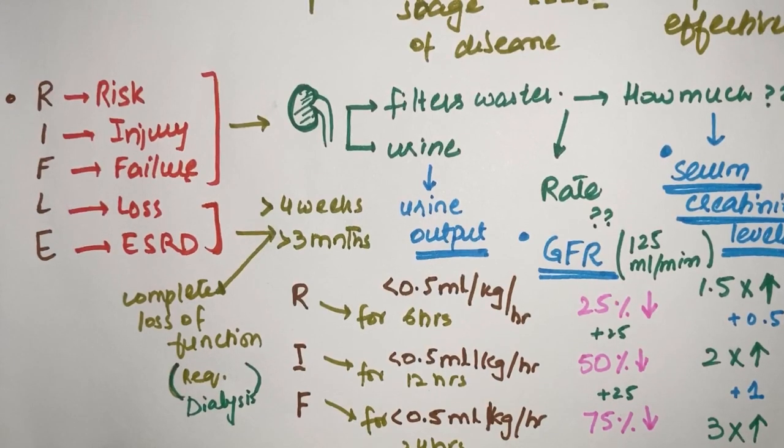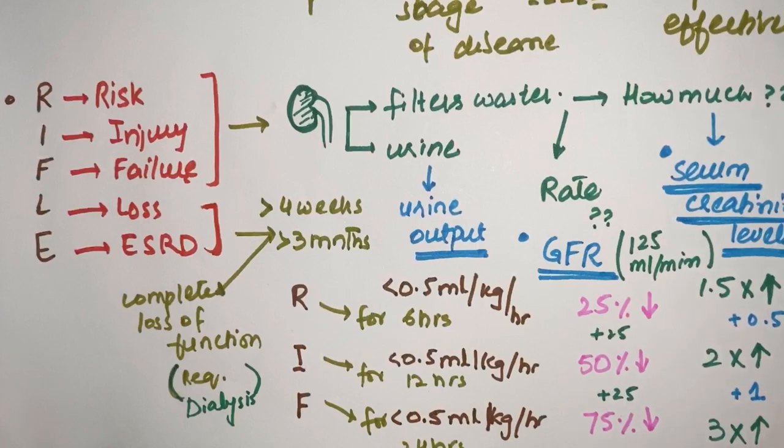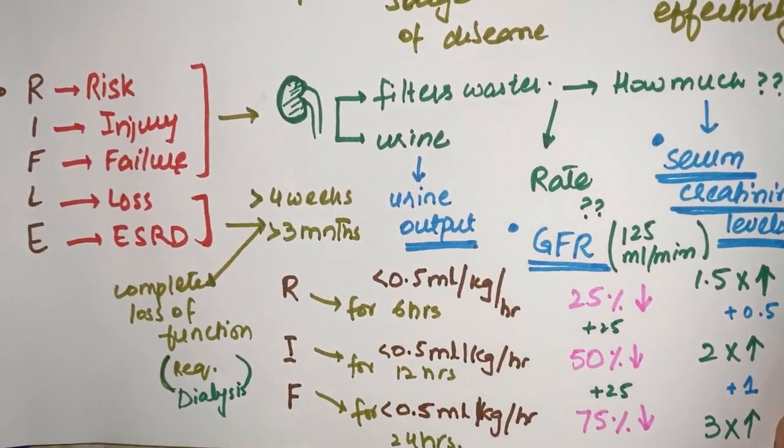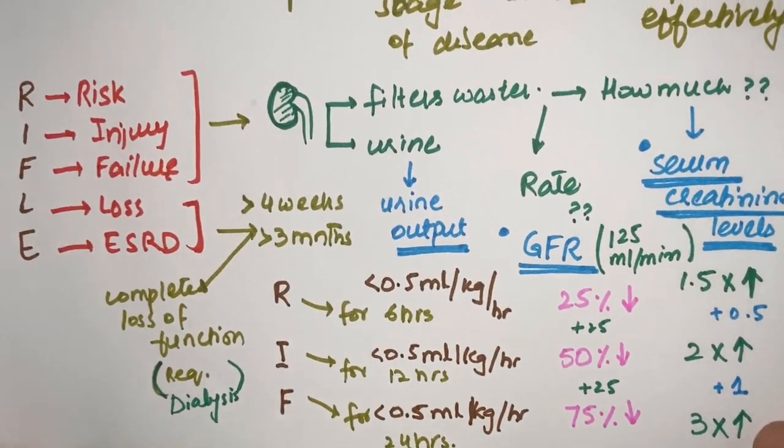This is all of the RIFLE criteria for acute kidney injury. I hope you liked the video. You will never forget the RIFLE criteria. It's an easy way to recall it.